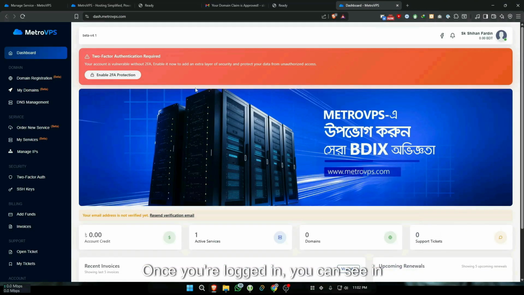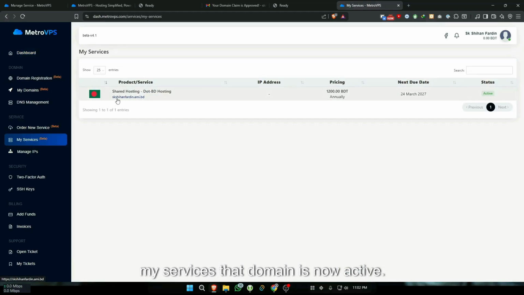Once you're logged in, you can see in my services that the domain is now active. Next, I have to pay for it for March 2027, which is exactly 1 year later. So I got a domain completely free forever and a VPS service for 1 year completely free.